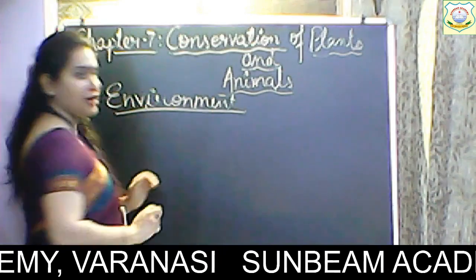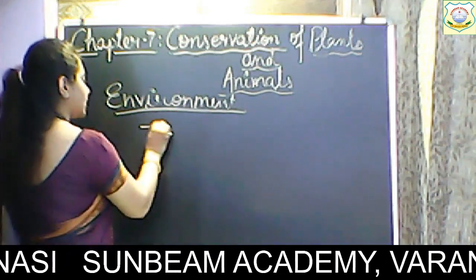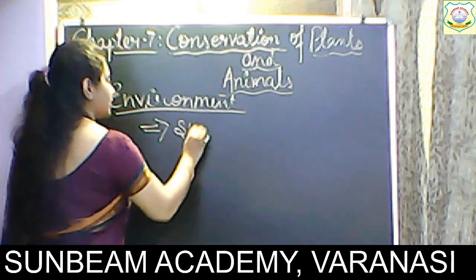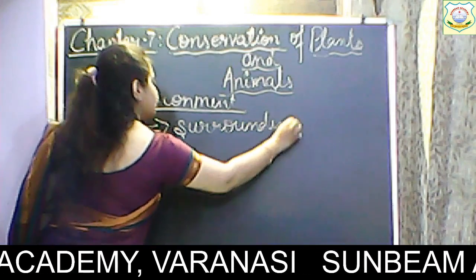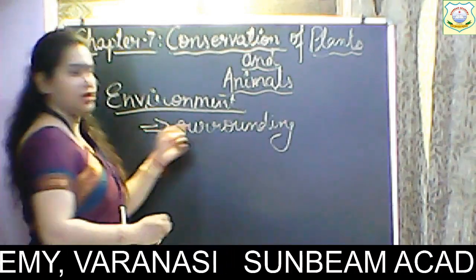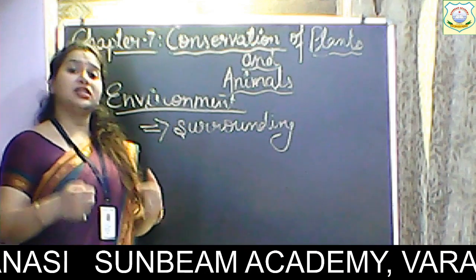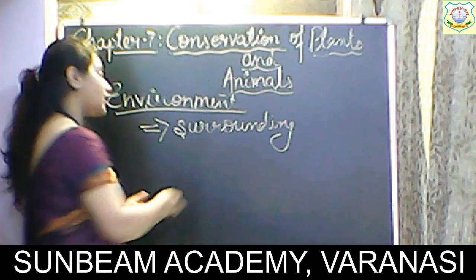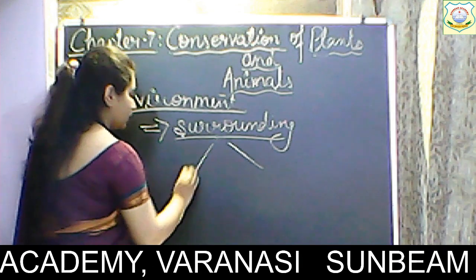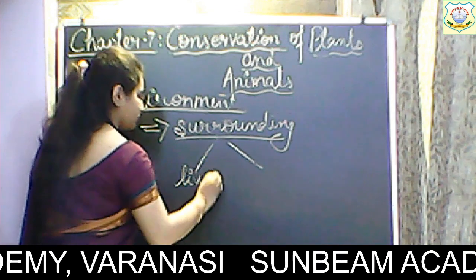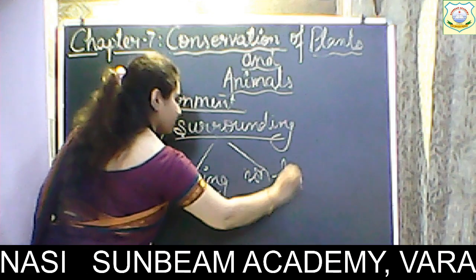So what is environment? When we listen to this term environment, the first thing that comes to our mind is surrounding. Okay. So what is environment? Environment is surrounding. And what are the things that are present in surrounding? Basically, in surrounding we have living and non-living things.